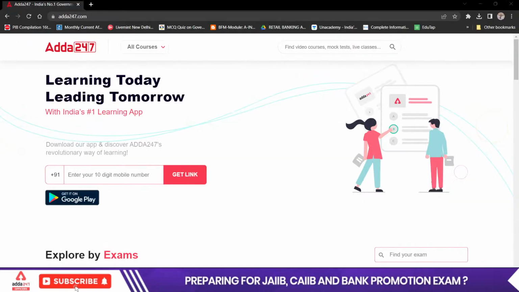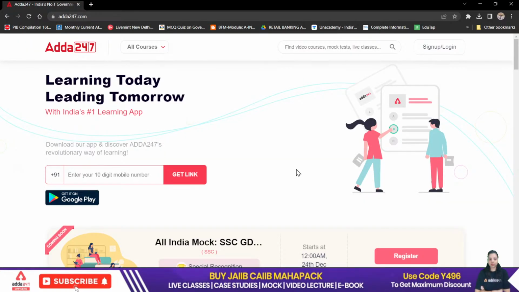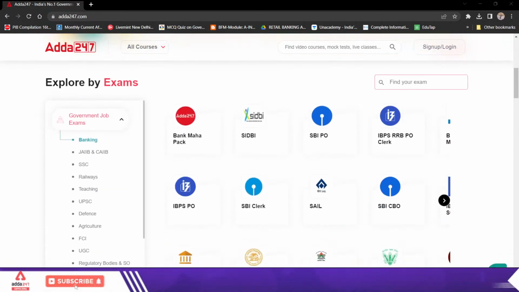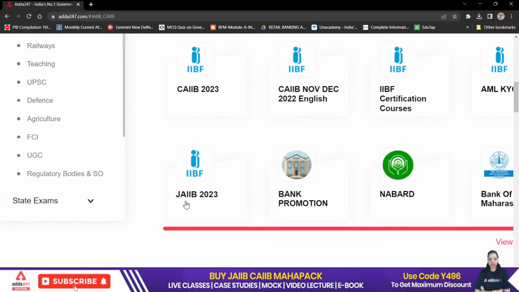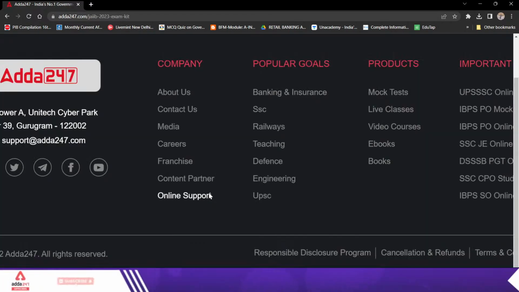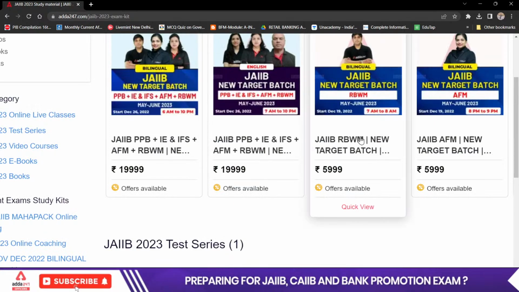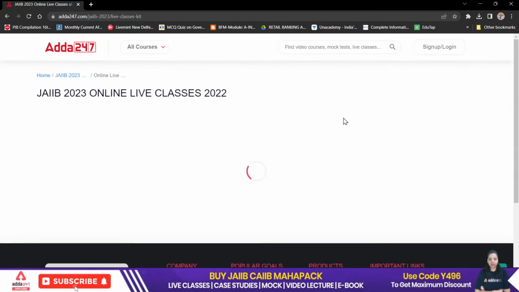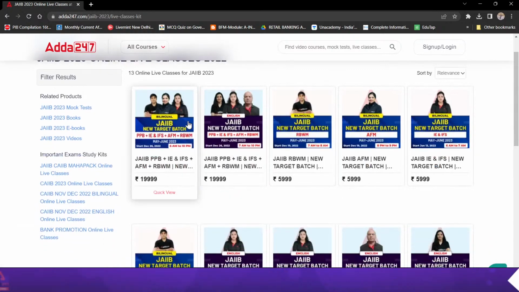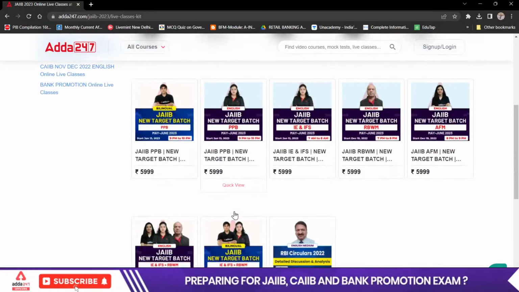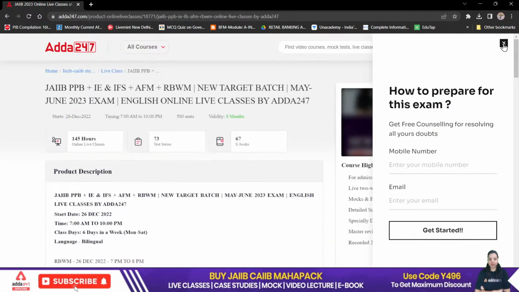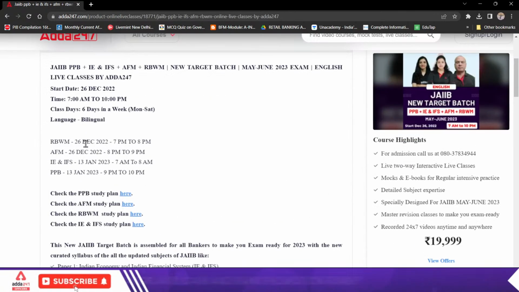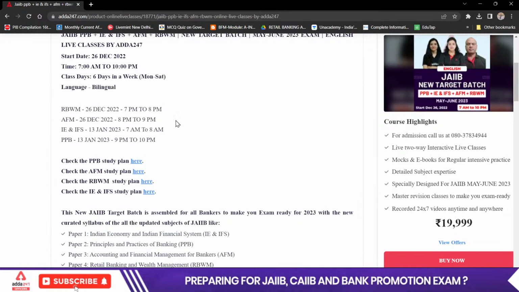Okay, now how to enroll? To enroll, you have to go to the Adda 24/7 application. If you have not downloaded the application, then do it, because a 1% additional discount will be available on the application. So you have to click here on the JIB CIB. If you want to go with an individual target batch, click on the JIB 2023. Click here on view all and you will find all the batches, like the individual subject batch, English medium, bilingual batches, combined batches, everything is available in front of you. Let's say you want to go with the English medium batch. Just click on it and read all the details about the classes. You can see the timing of the classes and the date has already been defined.